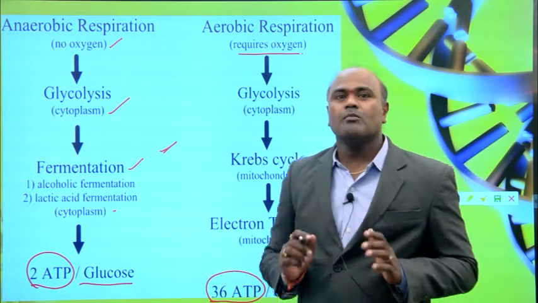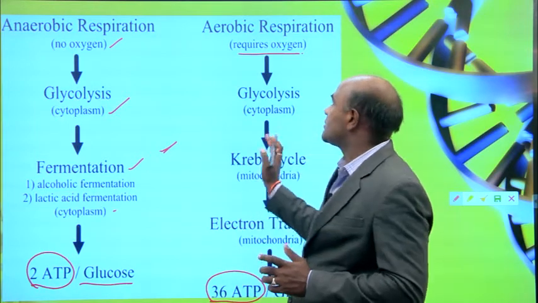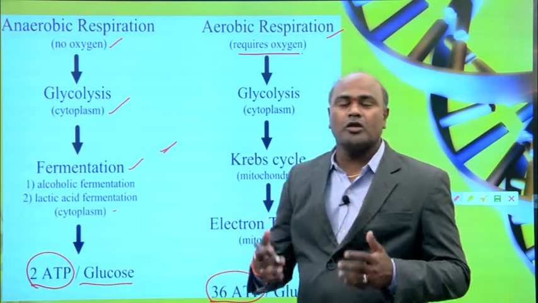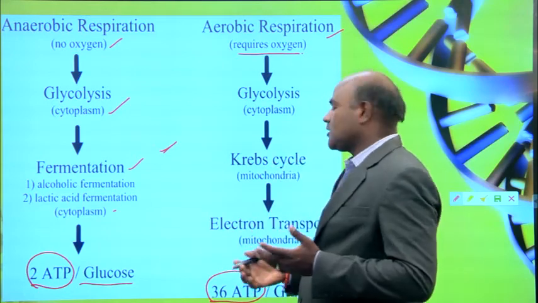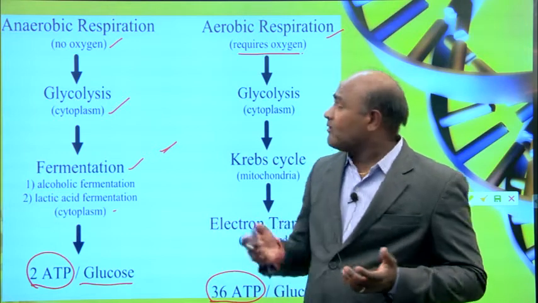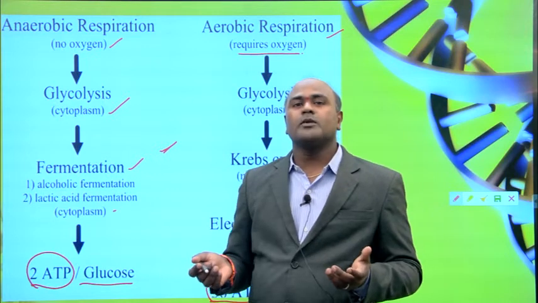36 ATP molecules. That means when you compare this process and this process, in the aerobic process the energy molecule yield is very high. High energy molecules you get: 1 molecule of glucose gives you 36 molecules of ATP. Whereas in anaerobic respiration, 1 glucose molecule gives you only 2 ATP molecules.